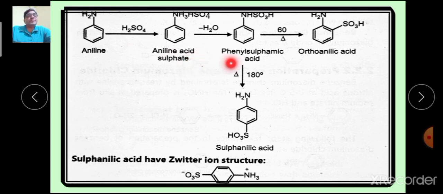This is a phenyl sulfonic acid, heating at 60 degrees. This is an ortho-substituted sulfonic acid product of aniline, ortho-anilic acid. If the heating is done at 180 degrees, then para-substituted product is obtained. Okay, and this sulfonic acid has a zwitter ion structure like this.